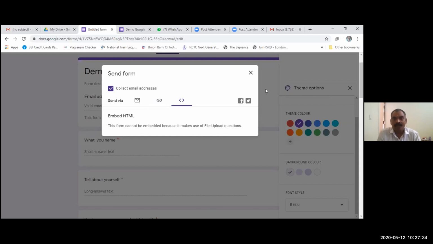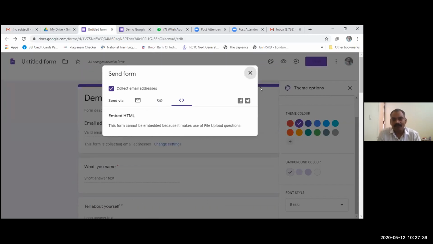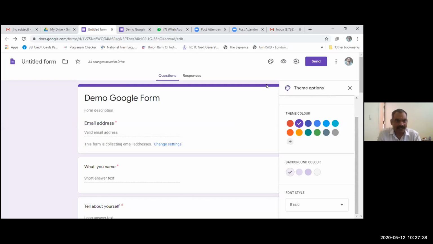Okay. So this is all about the Google Form. I think everything has been discussed. Now the untitled form is written, but here I have written the demo Google Form. Just by clicking on this, it will automatically convert it into the name which has been given in the main description field. Okay, so one more thing I want to share with you,